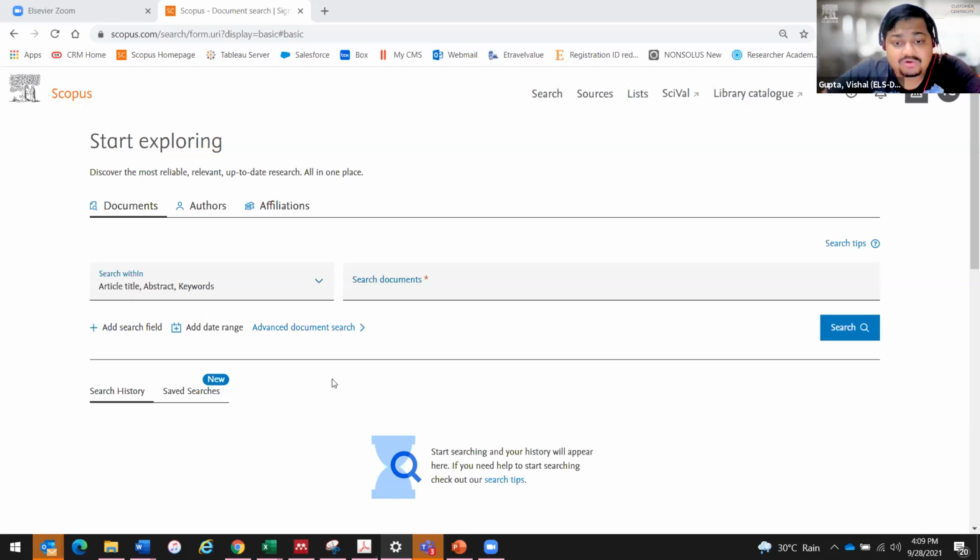So yeah, how to collaborate on Scopus. You can't collaborate on Scopus, you can find out collaborators. So I will demonstrate that in my demonstration of Scopus just now.